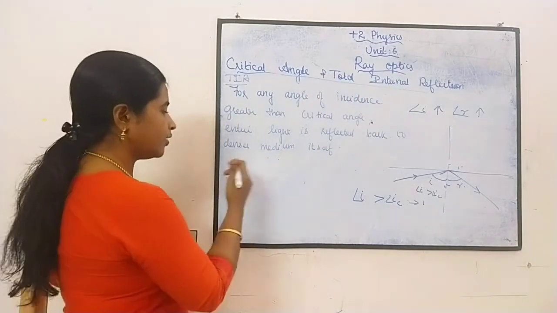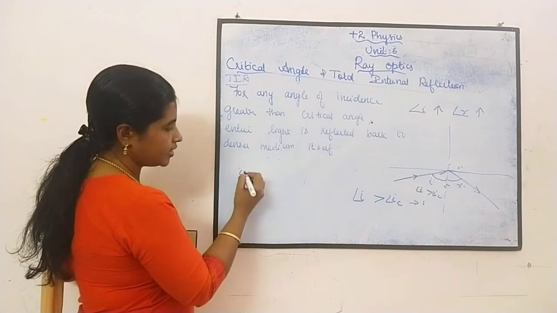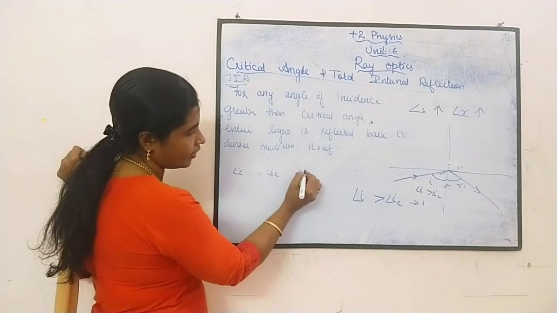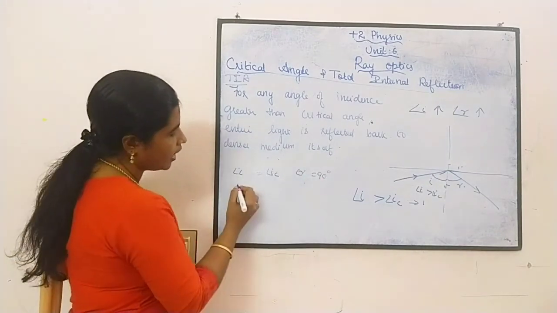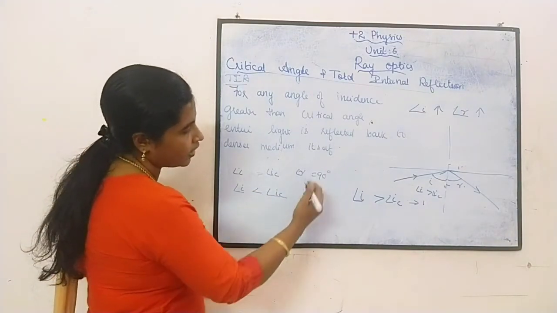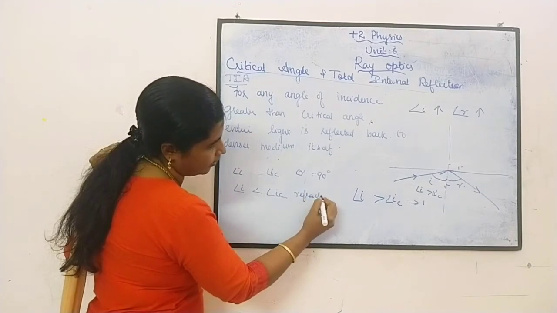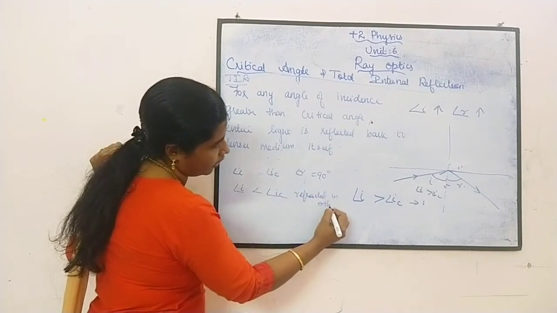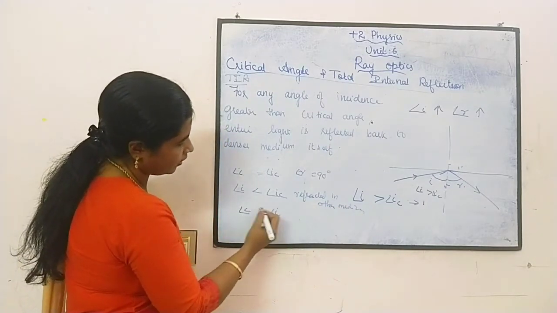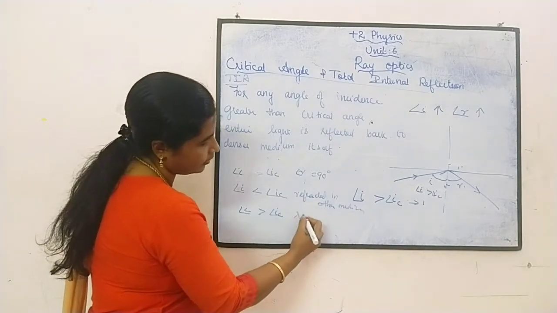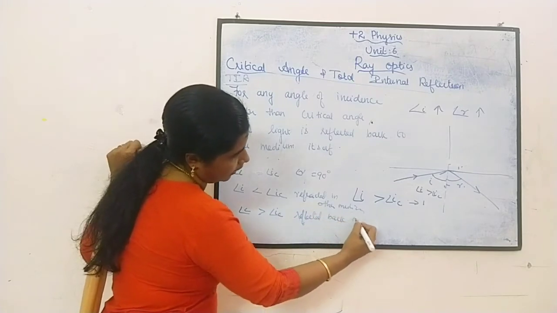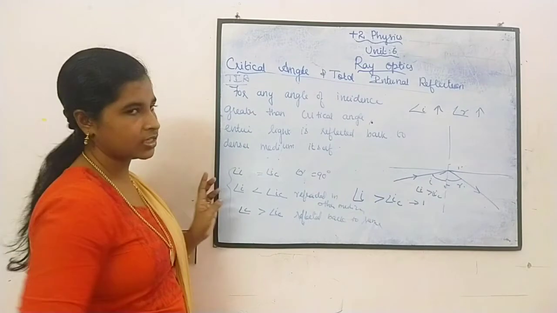Okay. So if the incident ray is equal to the critical angle, the refracted ray is equal to 90 degrees. If the incident ray is less than the critical angle, then the ray will be refracted in the other medium. Then if the angle of incidence is greater than the critical angle, it is reflected back to the same medium. So these are the three situations we have discussed.